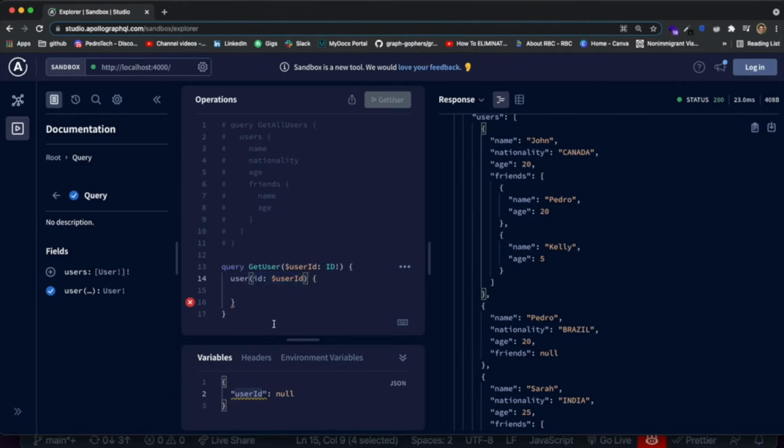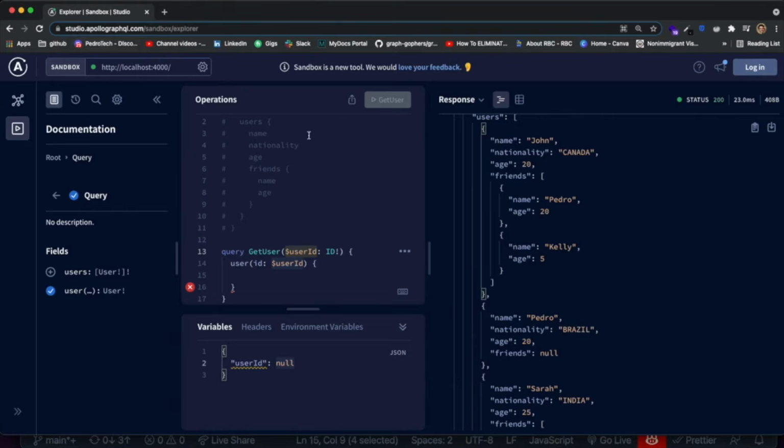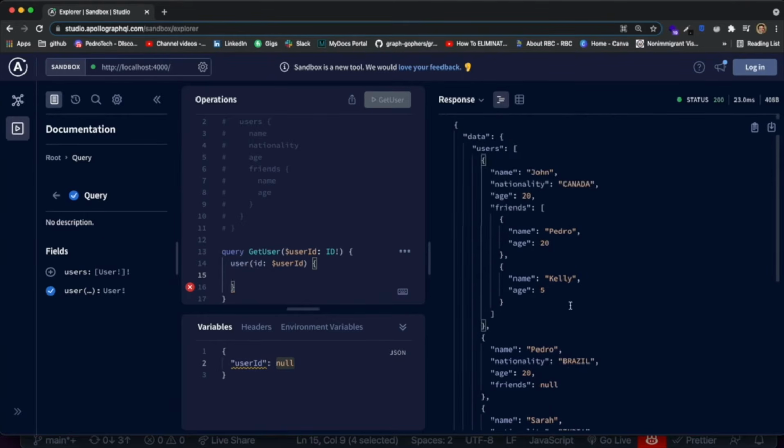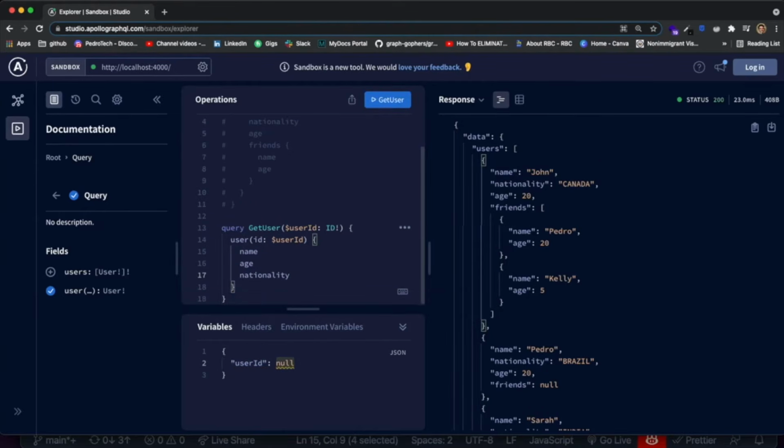The thing is, when you're querying information in the front end and you want to make a query to GraphQL and it has some sort of argument, this is the format that we're going to write. I'm not going to go too much in depth about this right now because we are not working with the front end yet, but we're going to pass the value of our argument, which is going to be ID, down here at the bottom, which the Apollo GraphQL Studio allows us to just pass it like this. So we can now specify what from our user we want to receive back. So let's just say we want to receive back the name, the age, and the nationality, right? And now let's query a user.